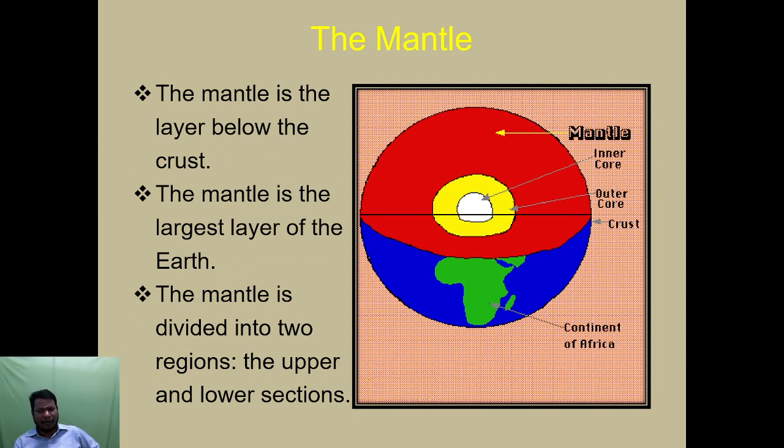First layer the crust, next layer the mantle. The mantle is the largest layer of the earth. The mantle is divided into two regions, the upper and lower section.